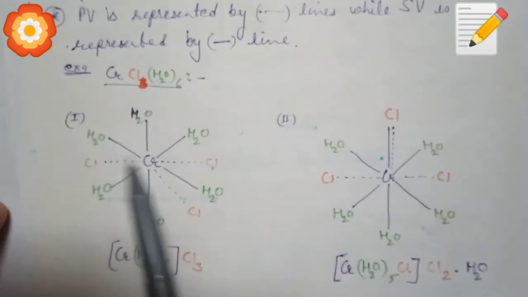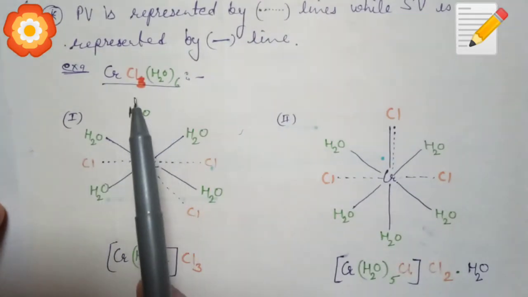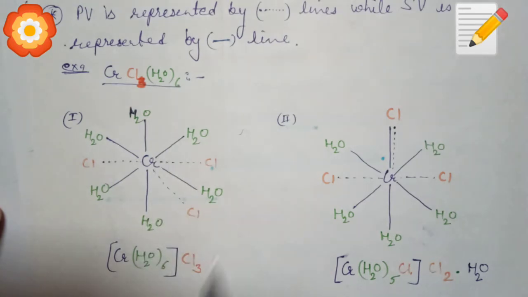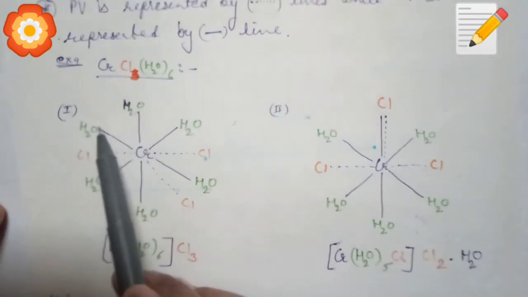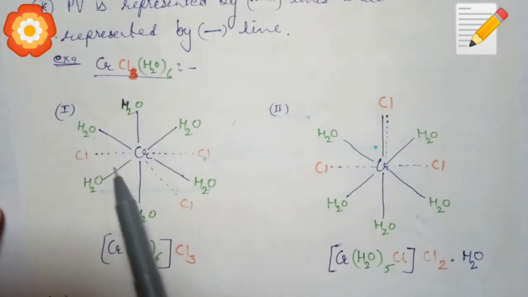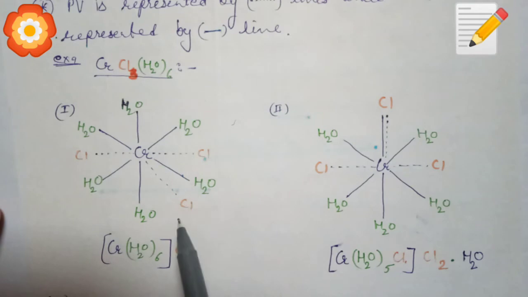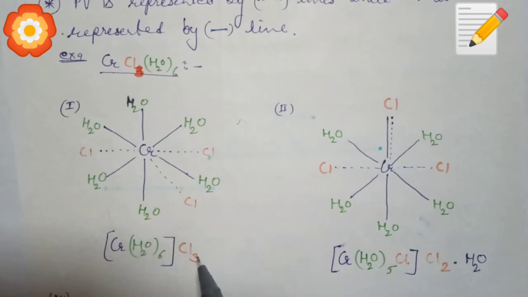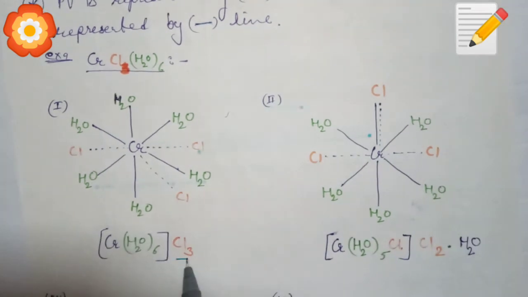We have the example of CrCl3·6H2O, meaning Cr is bonded with 3 chloride ions and 6 water molecules. First of all, we check that all the water molecules are satisfying the secondary valency, while all 3 chloride ions are satisfying the primary valency. So its formula will be [Cr(H2O)6]Cl3.